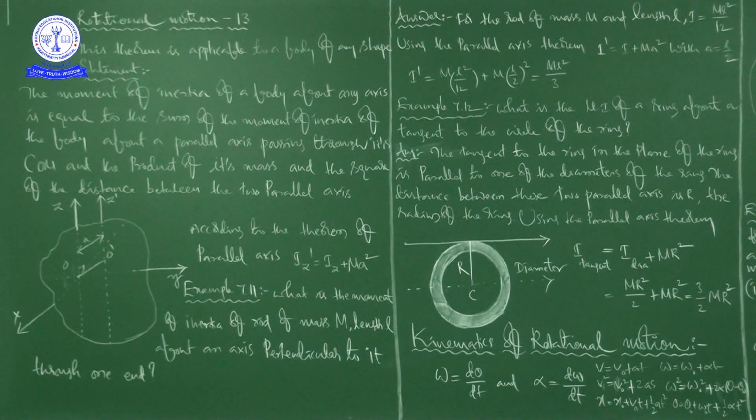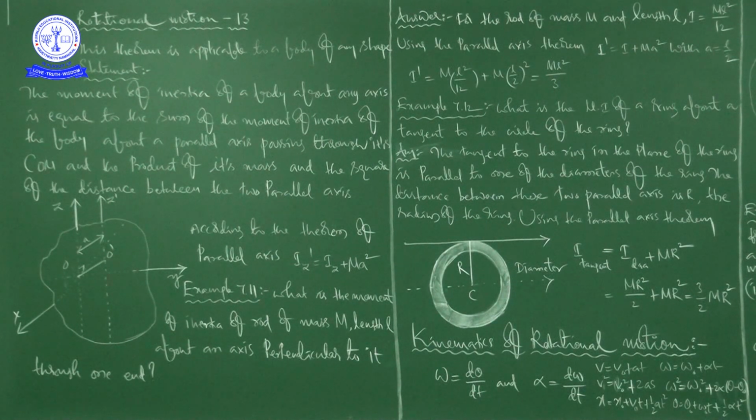Now I am going to explain the statement of the parallel axis theorem. Please concentrate. Before explaining the statement, I told you two important points. One is, this theorem is applicable to a body of any shape, and another is, this theorem helps us to find the moment of inertia of a body about any axis, given the moment of inertia of the body about a parallel axis through the center of mass of the body.